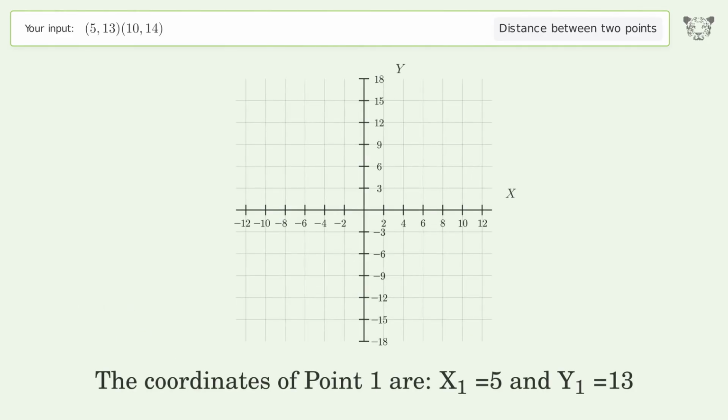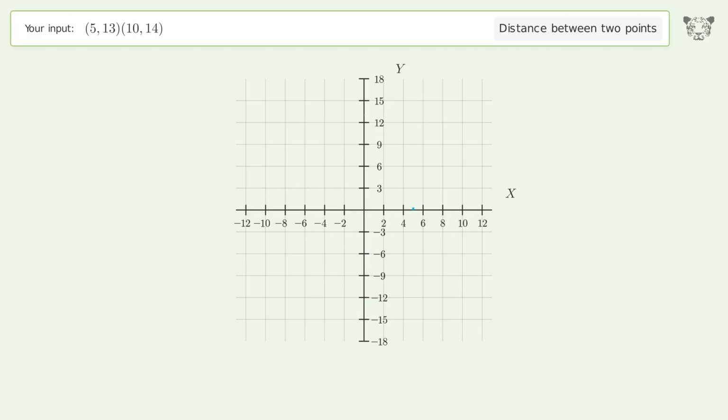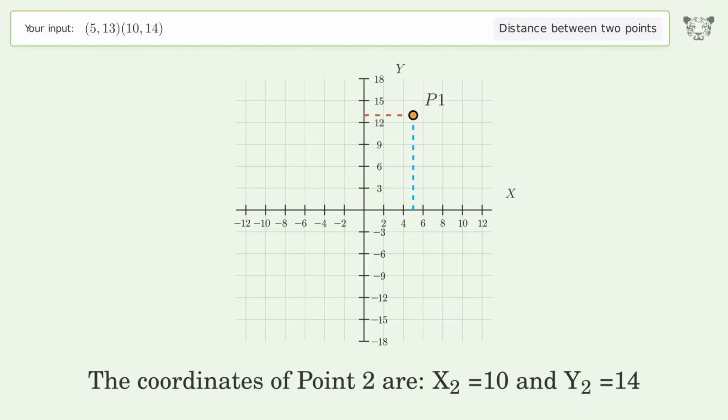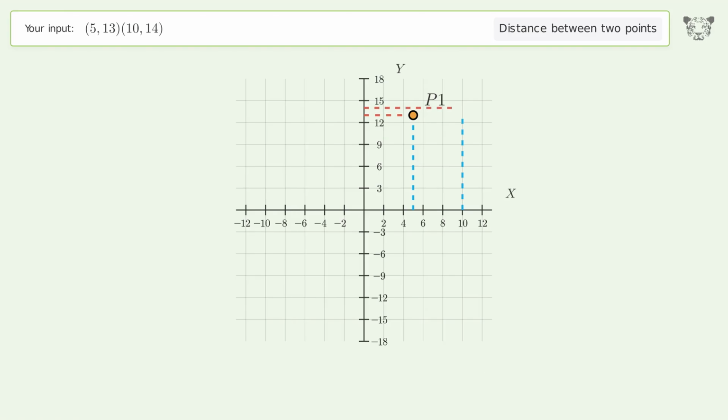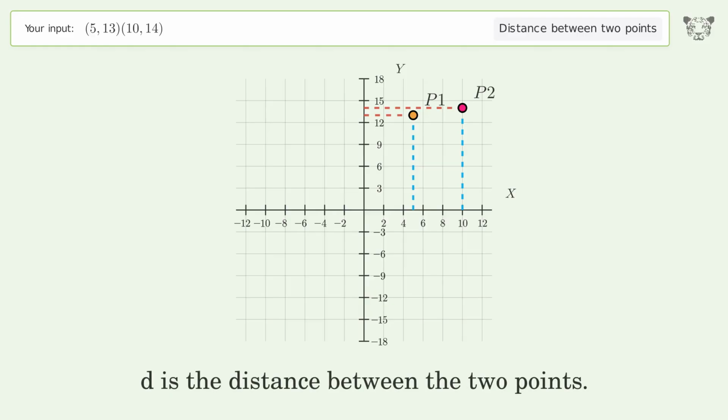The coordinates of point 1 are x1 equals 5 and y1 equals 13. The coordinates of point 2 are x2 equals 10 and y2 equals 14. D is the distance between the 2 points.